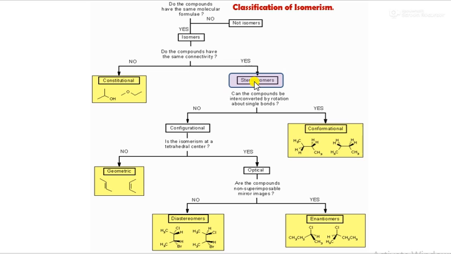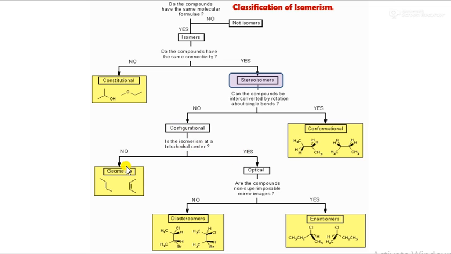Now, what is a stereoisomer? Can the compounds be interconverted by rotation about a single bond? If yes, then it is a conformational change, and if not, it is a configurational change. First, we will see the configurational. Is the isomerism at a tetrahedral center?